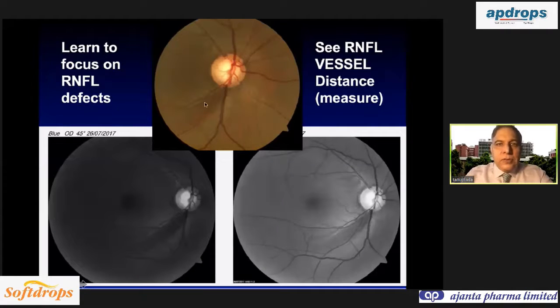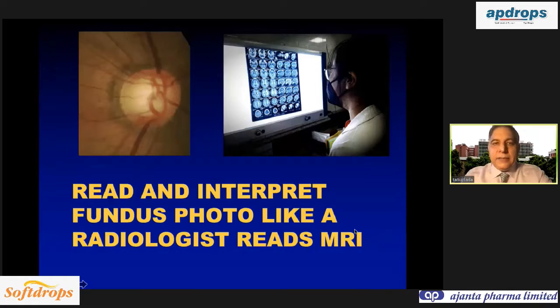So learn to focus on the retinal nerve fiber layer defect and try to see the distance of this defect from the adjacent blood vessels, and on follow-up you can see whether this defect is increasing or it is static. So the first take-home message is that you have seen how radiologists read a CT scan or MRI. The same way you should learn to read the disc photograph in detail, both the retinal nerve fiber layer all around the disc and the neuroretinal rim, and look for subtle changes of glaucoma.